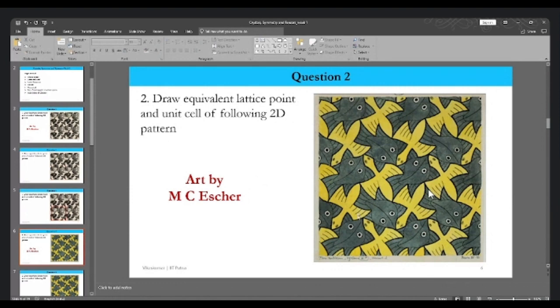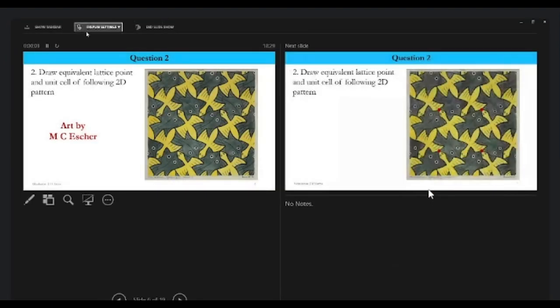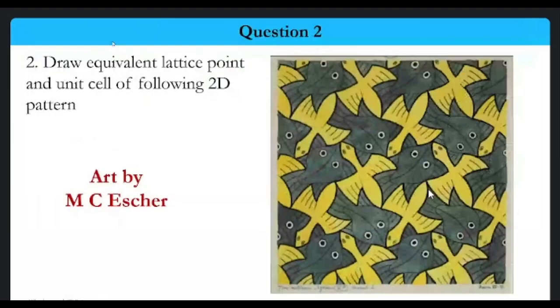Now for this, can anyone answer me: is this a lattice? Can this particular pattern form a lattice? Yes, it can form one. How about the lattice point? Let me take the laser.